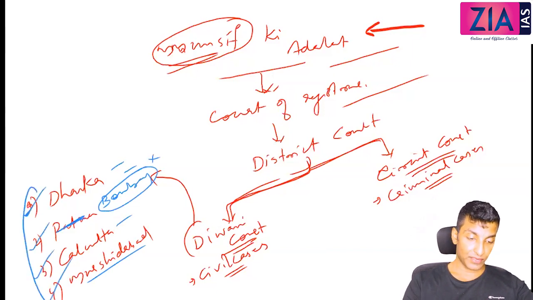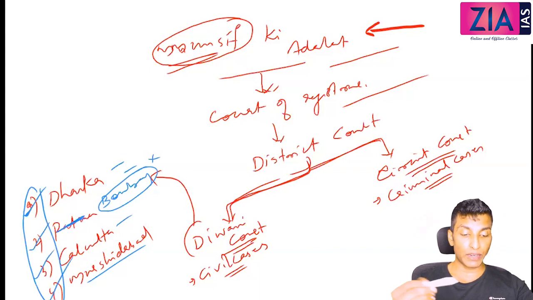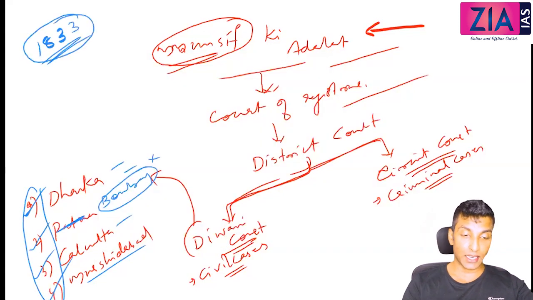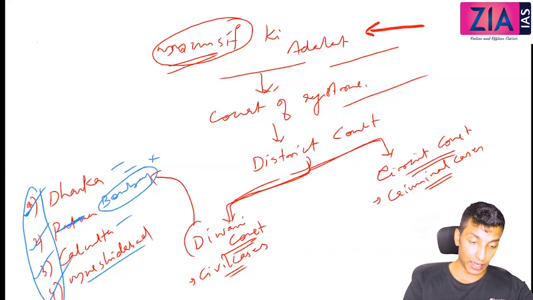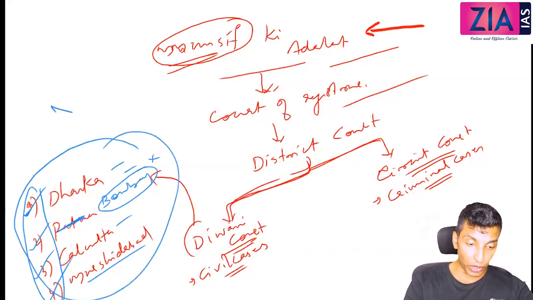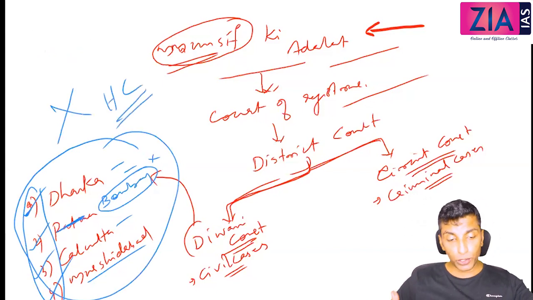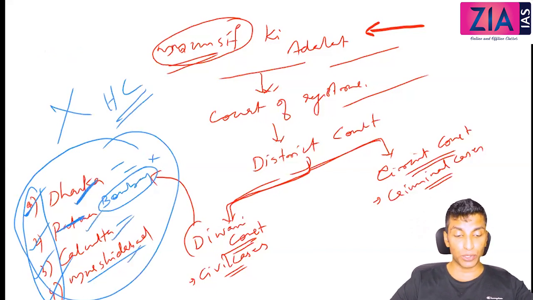Okay, since these are important, later we will also discuss these 4 Diwani courts when we discuss the 1833 Charter Act. In that there will be a provision that the 4 Diwani courts established by Lord Cornwallis at Dhaka, Patna, Calcutta, Murshidabad were to be abolished and instead a High Court to be set up. Where the High Court was set up and all those things we'll discuss when it comes to the time. So this is very important, so you just need to have a very good idea about these 4 Diwani courts, where they were located. Okay, just 1 minute.